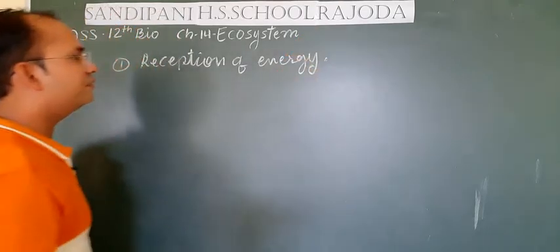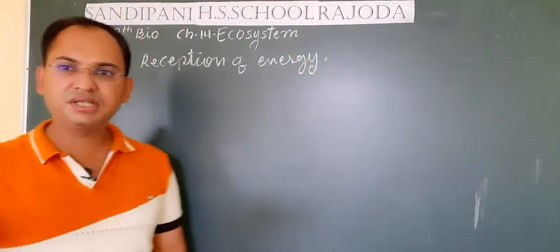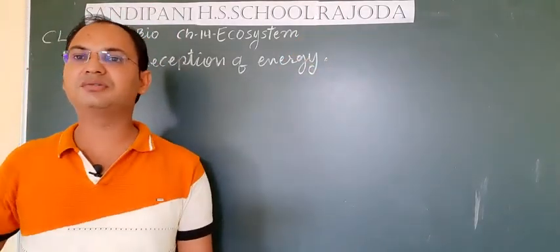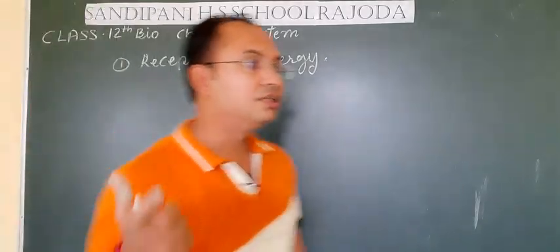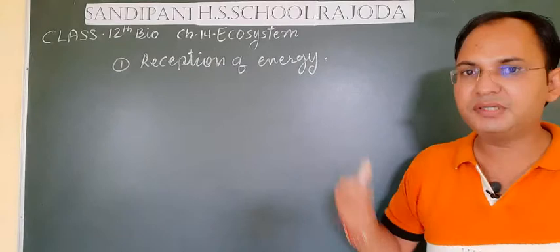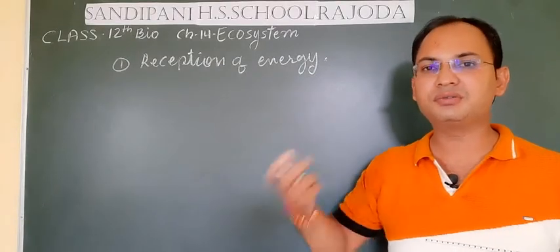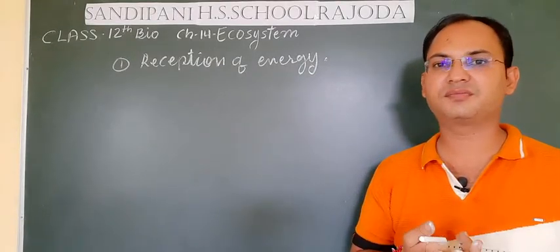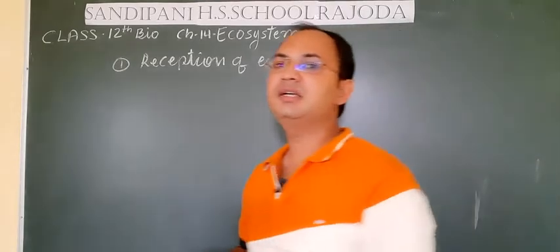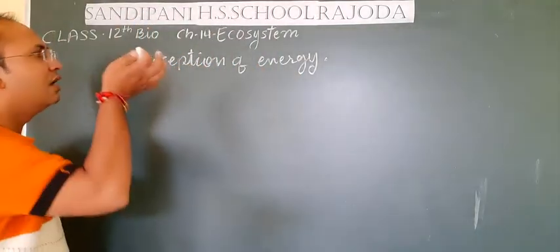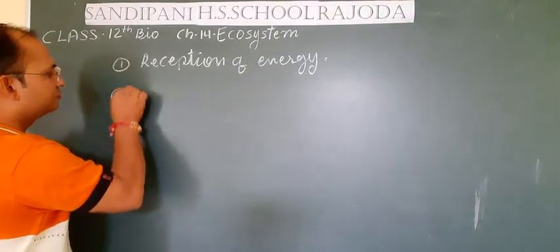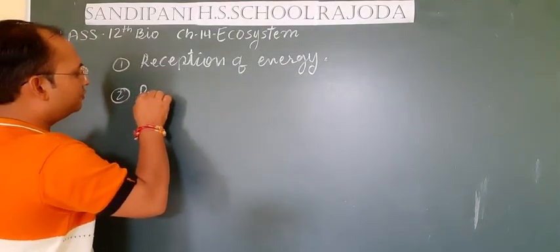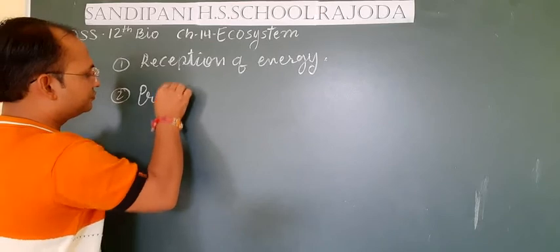Reception of energy, where the ecosystem receives the energy from the sun or any other source of energy. Second thing, students, this energy is utilized by the living organisms in order to produce organic substances. So the second thing that takes place in an ecosystem is production of organic components.